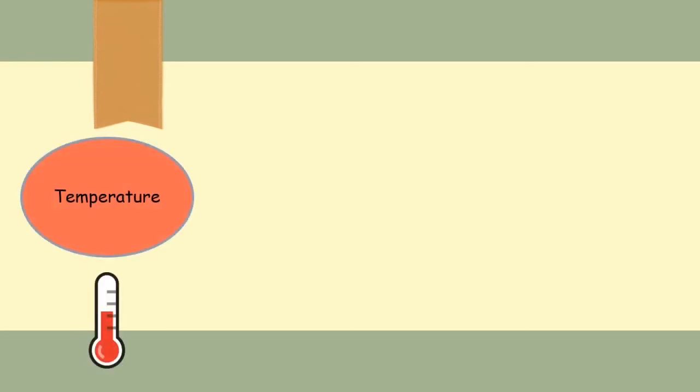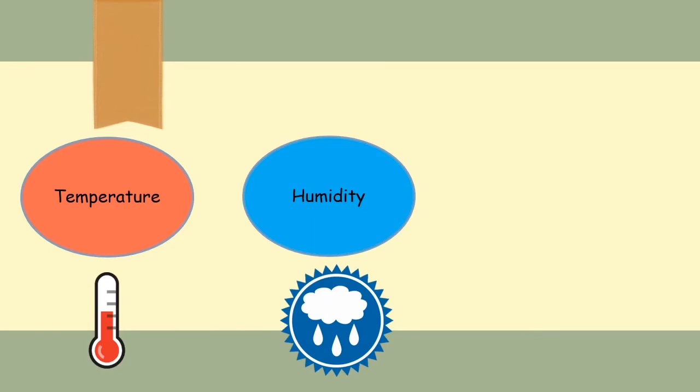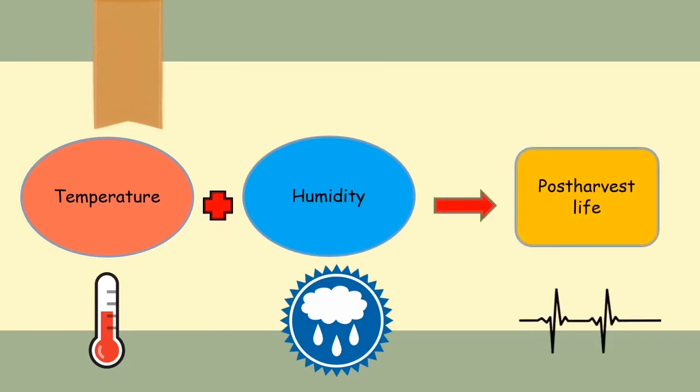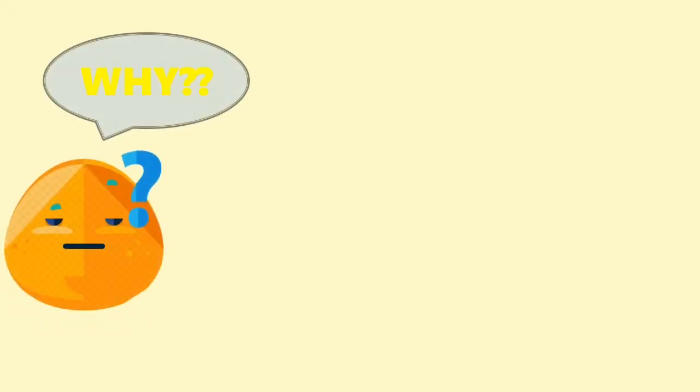Next is the storage requirement. For soft fruits and berries, they need to be stored at low temperature and high humidity condition. With the proper temperature and relative humidity, the post-harvest life of the berries can be extended. Other than that, the reason why we need to store the berries properly is to preserve the quality as maximum